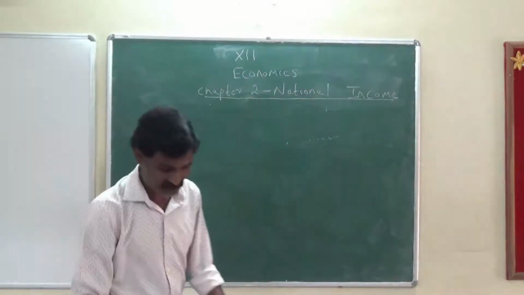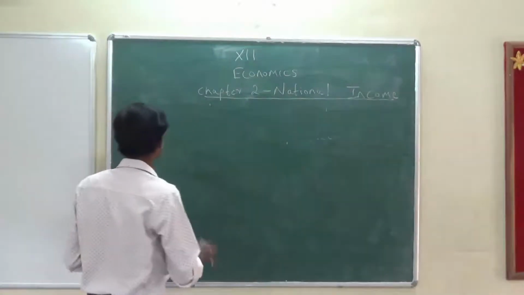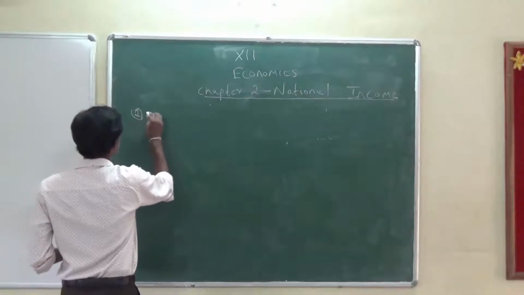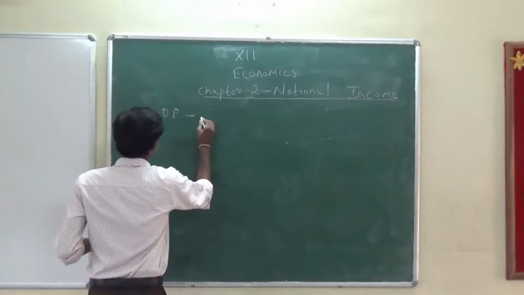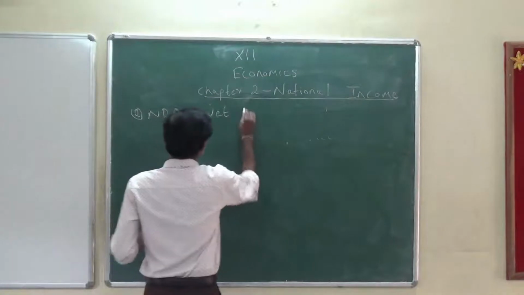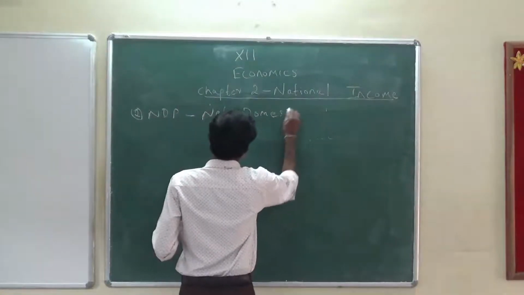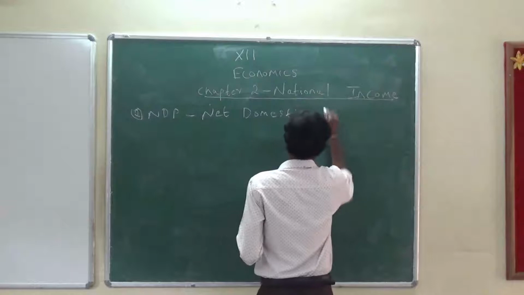The second one is NDP. NDP stands for Net Domestic Product.